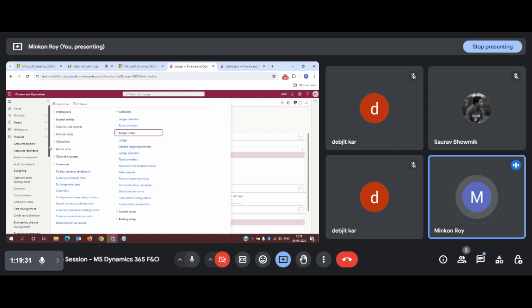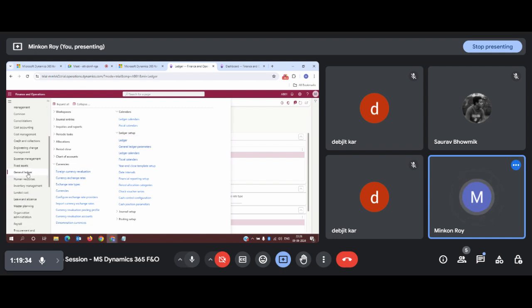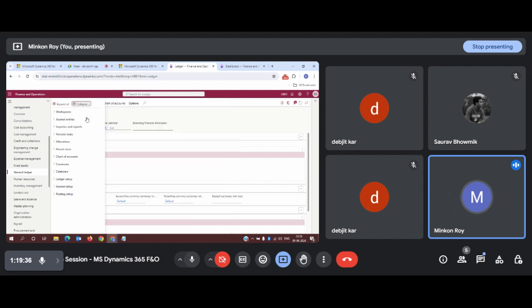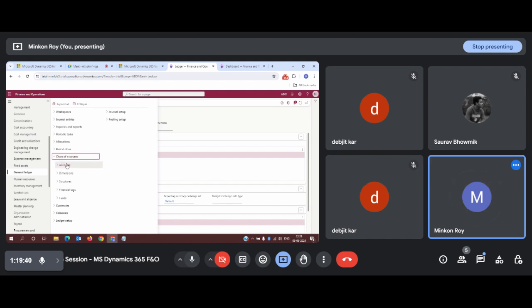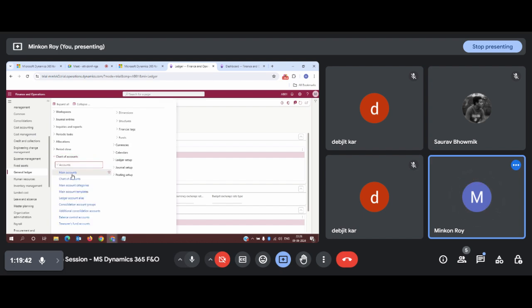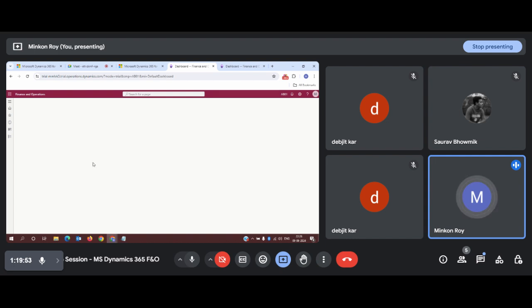You need to navigate first to the parent module known as general ledger. Collapse all if everything is open. Go to chart of account, click on account, and then chart of accounts. So it's a four-step navigation if I'm not wrong: general ledger, chart of account, and then chart of accounts.